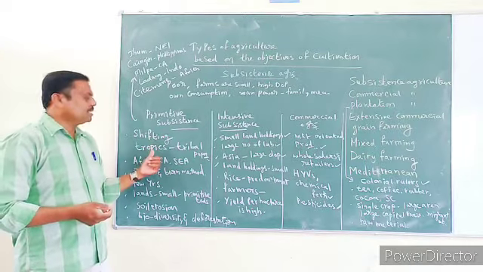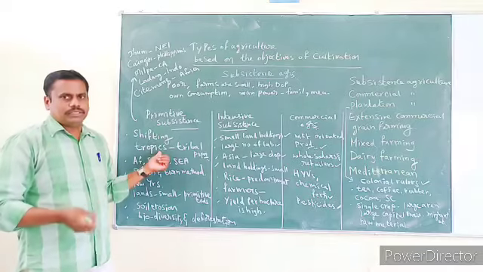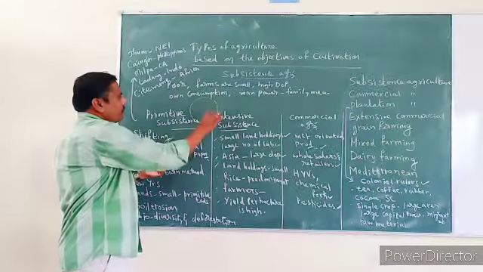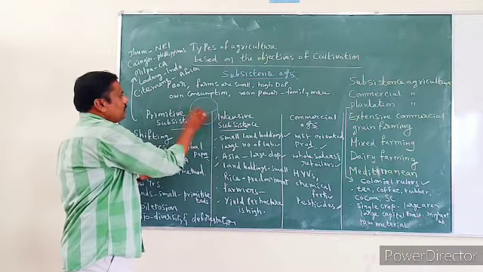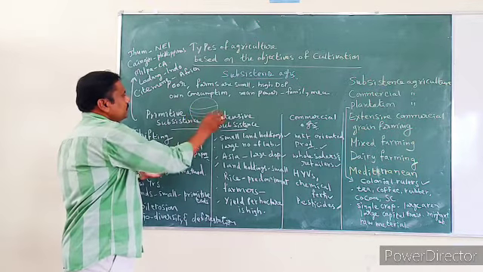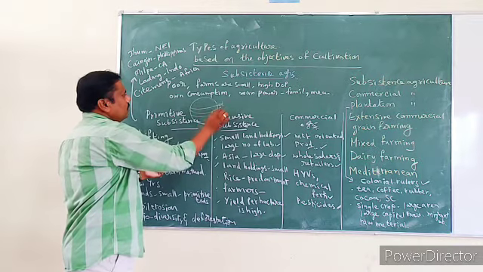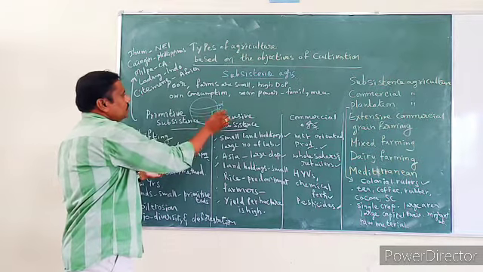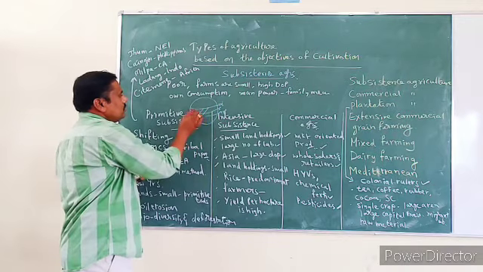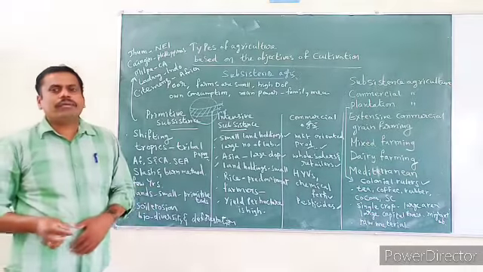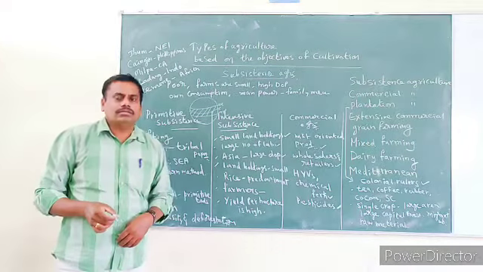This type of agriculture you can find in the tropics. Tropics means, if you observe a globe, the area between 23.5 degrees north and 23.5 degrees south. This area is called the tropics, that is, between the Tropic of Cancer and the Tropic of Capricorn.